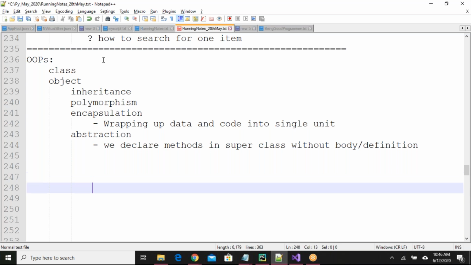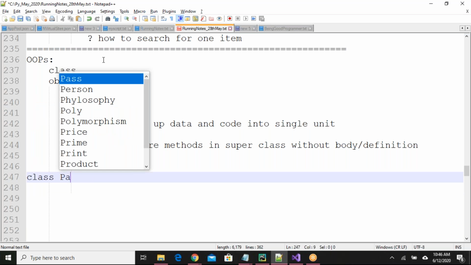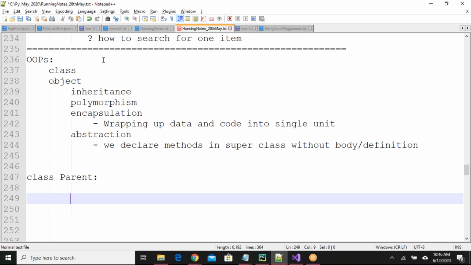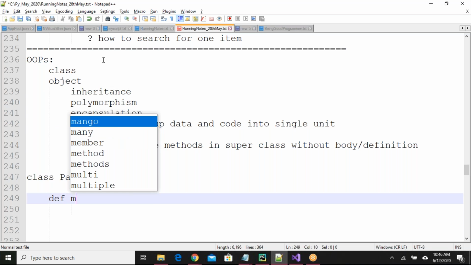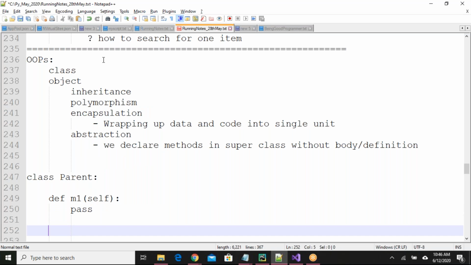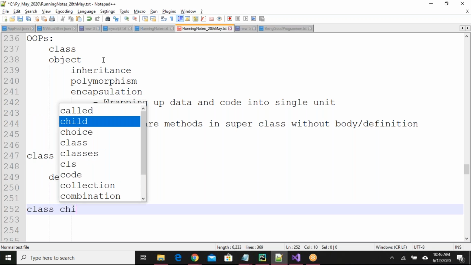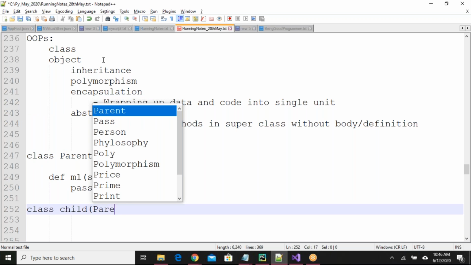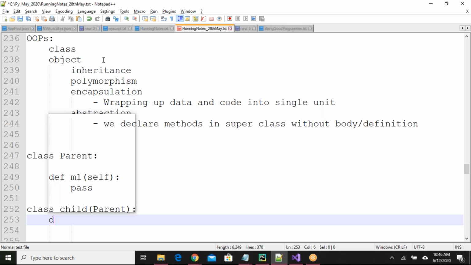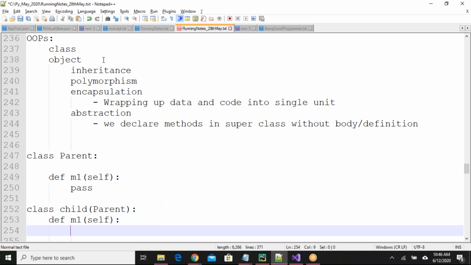For example, say class Parent is there. If you want to write one method, say M1, you don't define anything here. You simply put pass. That's it. When you inherit the parent class to the child class, here you have to define the method, like a print.